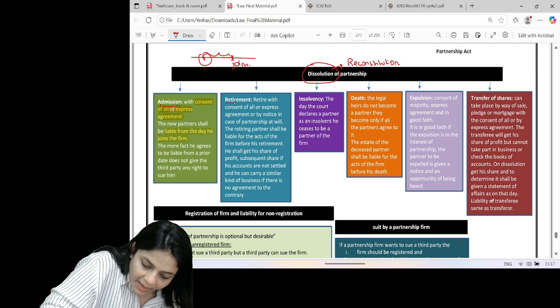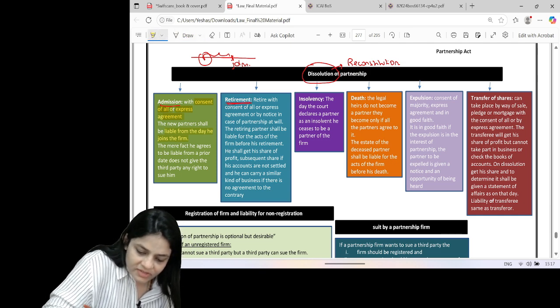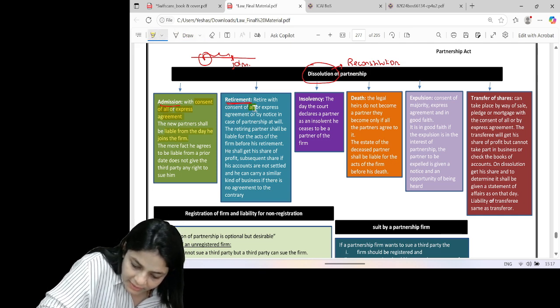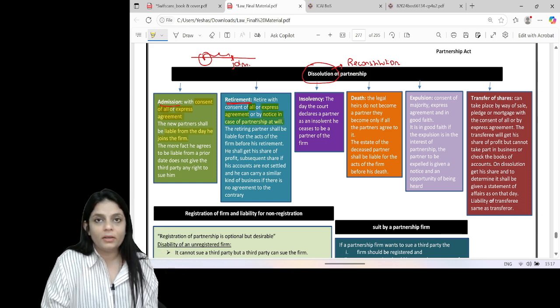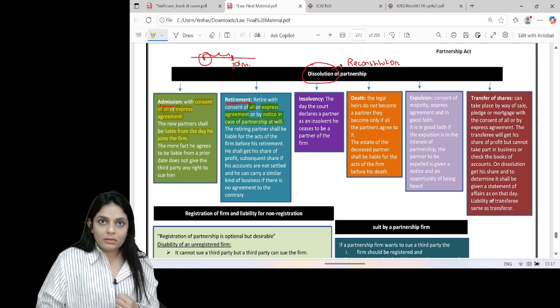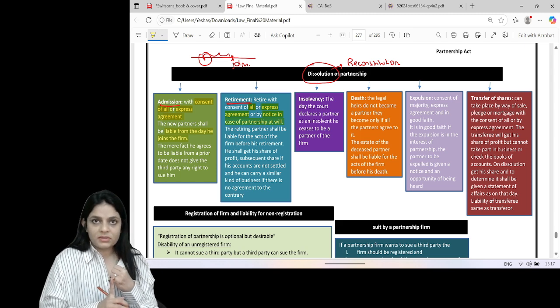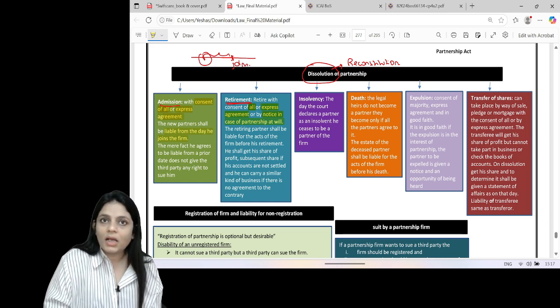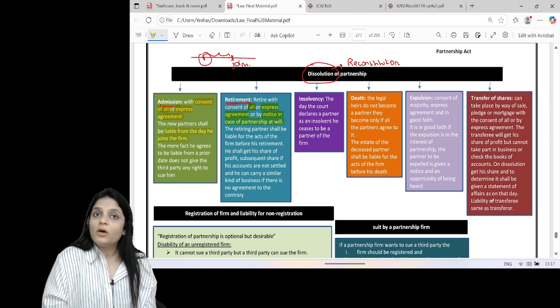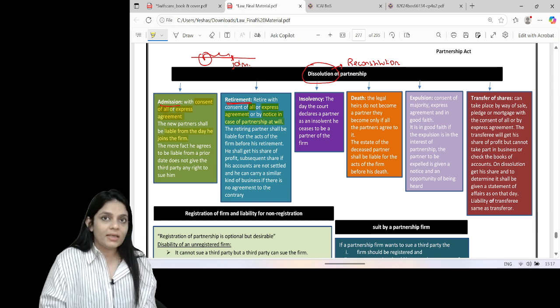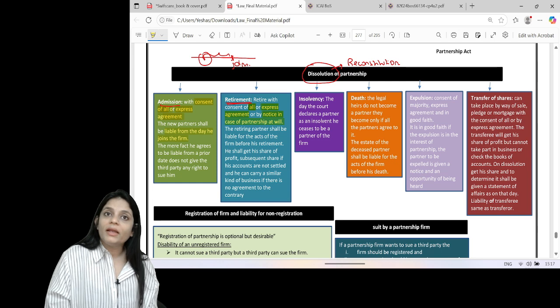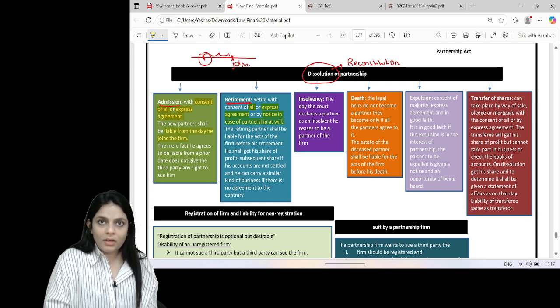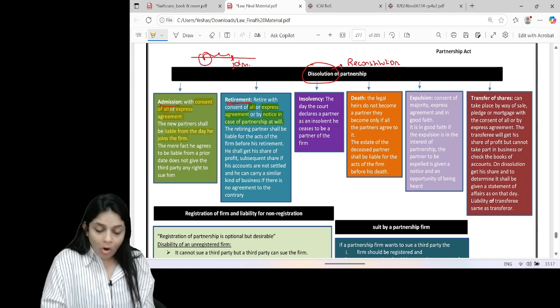Retirement. What is retirement? Retirement is basically a partner leaving the firm. He can leave the firm with the consent of all, or with express agreement, or by notice in case of partnership at will. The retiring partner will get his share of profits. Whenever he retires, his account should be settled. If the firm continues its business without settling his accounts, then his share will be treated as a loan, and he will get interest on the loan.